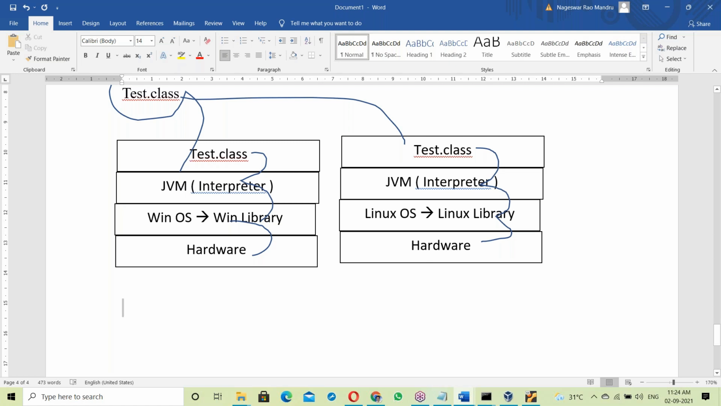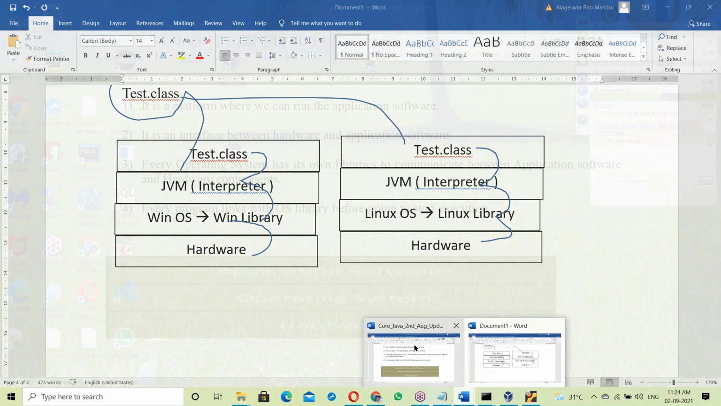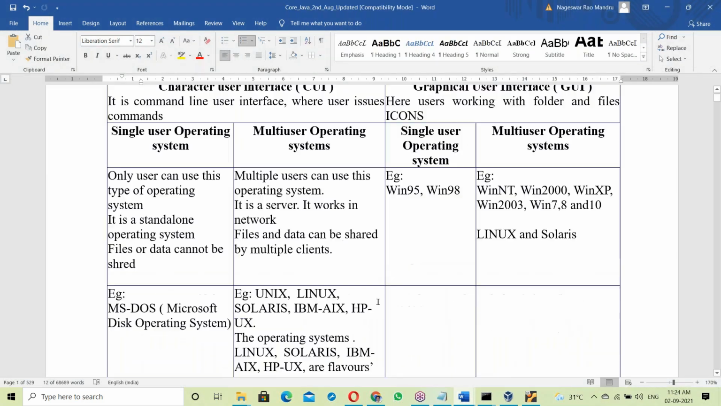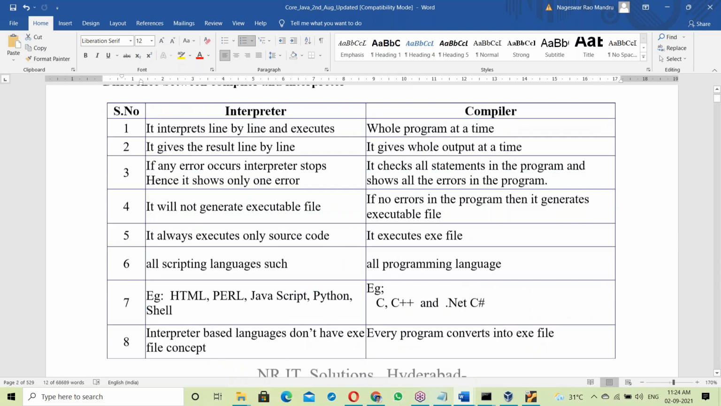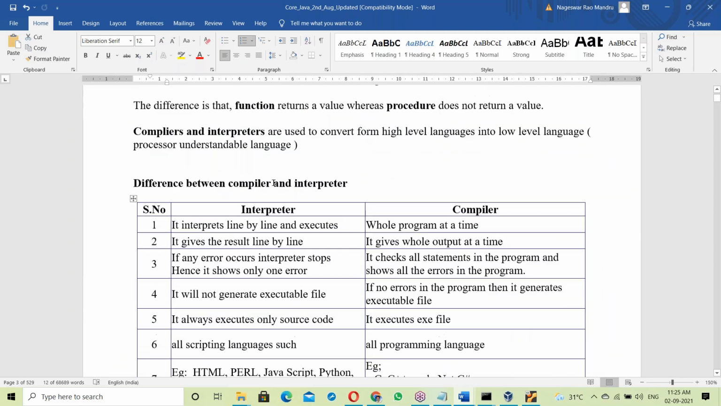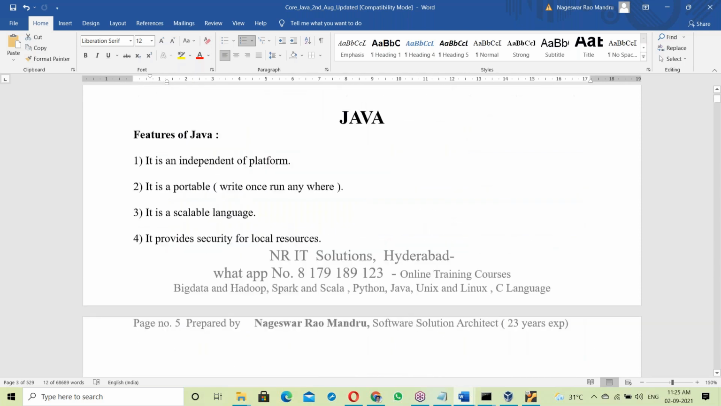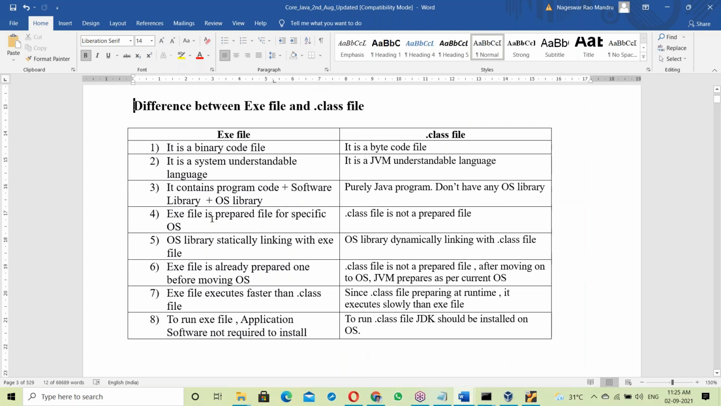Okay, fine. What's the difference between an .exe file and a .class file? Let us see. Some points were already discussed, and I have prepared the same thing here, the difference between compiler and interpreter. What's the difference between an exe file and a .class file?